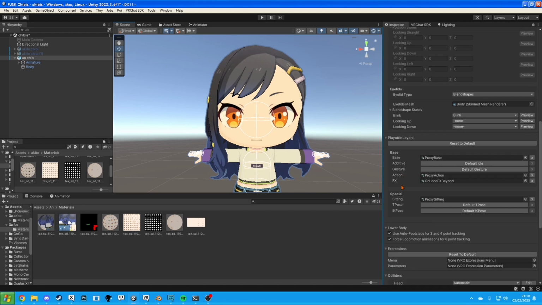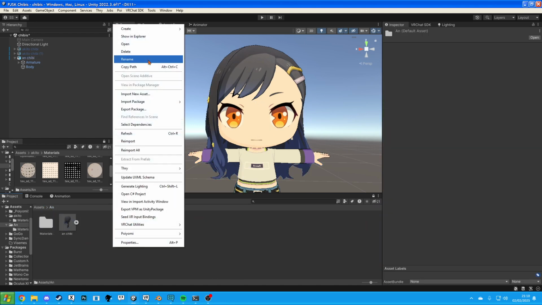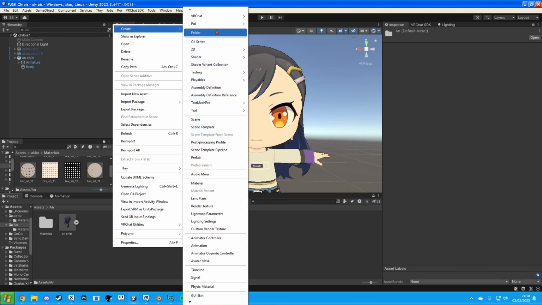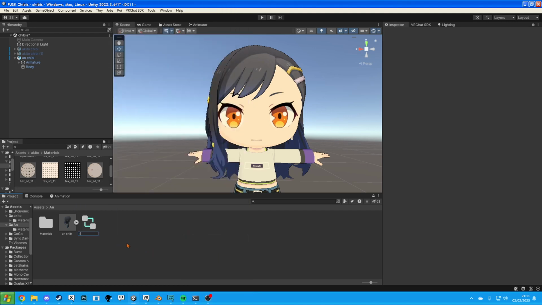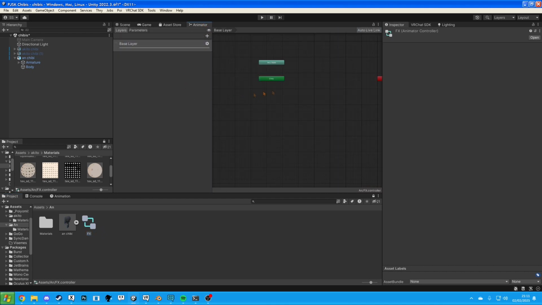Perfect. And for this, yours will look different. I'm using VRC Fury with Go Loco. So I've got proxy base, proxy action, and I've put the FX for beyond in there. But I'll make this easier, and I'll go through making the custom FX. So let's do this. Where is it? VRChat, avatars. Nope, that's menu. Am I stupid? Yeah, I am. Animation controller. Make that FX.